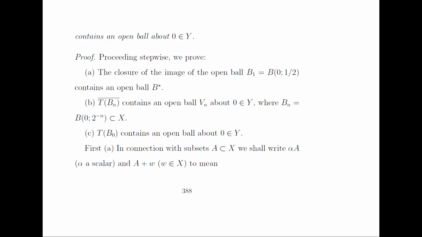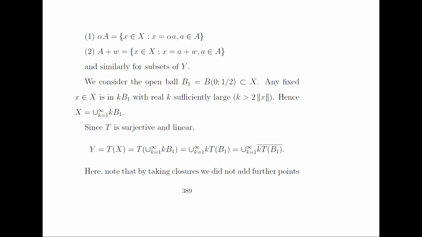In connection with subsets A of X, we write alpha times A and A plus w for the collections of all those elements x such that x is equal to alpha times a, and x is equal to a plus w, respectively. These are just scalar multiplication and translation of the set.